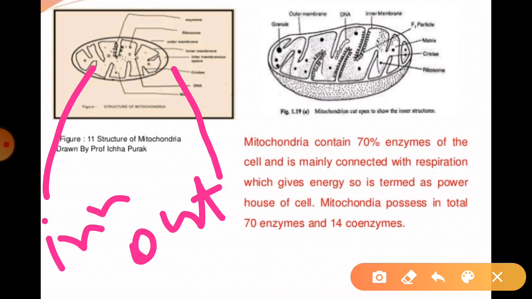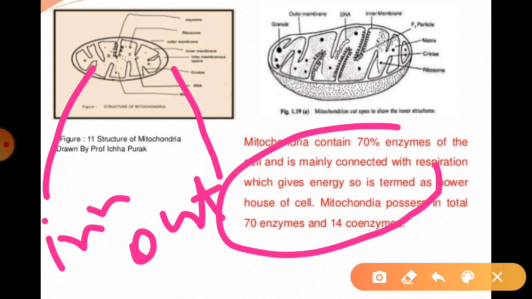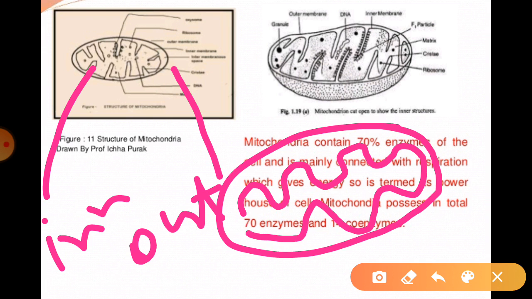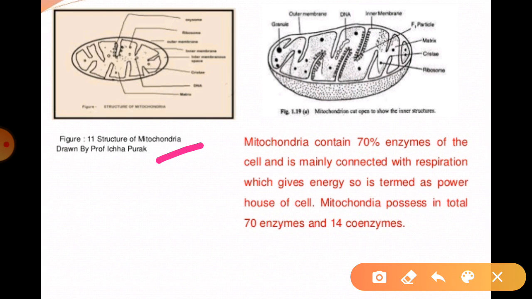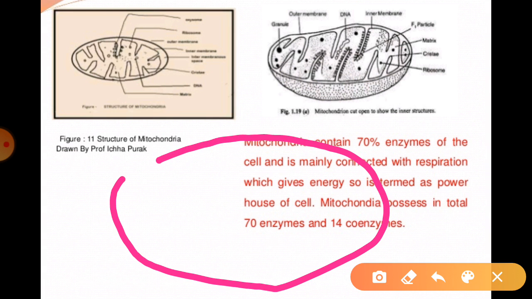If you want to draw the structure, suppose this is the outer membrane, then there is an inner membrane like this, and it is always helpful for the formation of crystal-like structures, the cristae. These are the crystal-like structures we can see in the inner membrane of the mitochondria, and these cristae